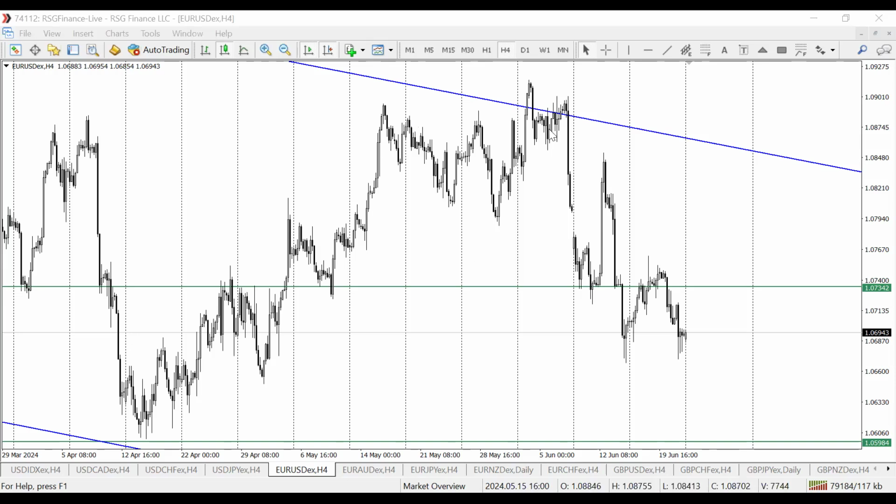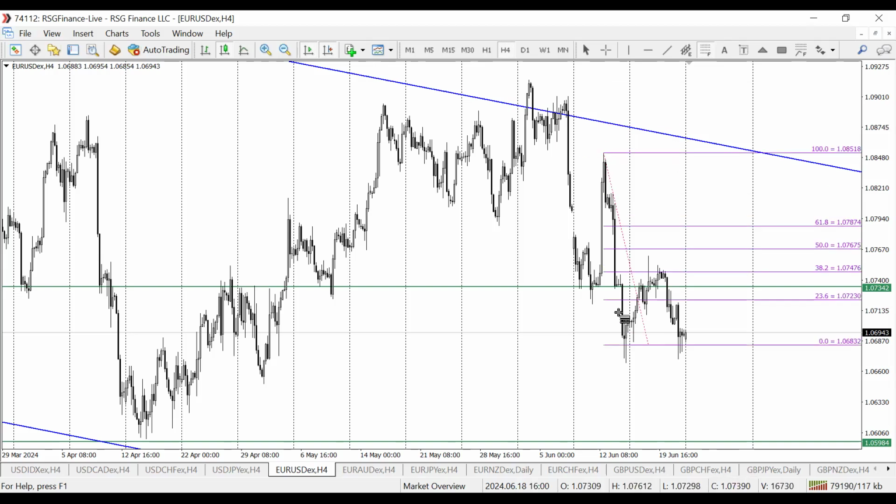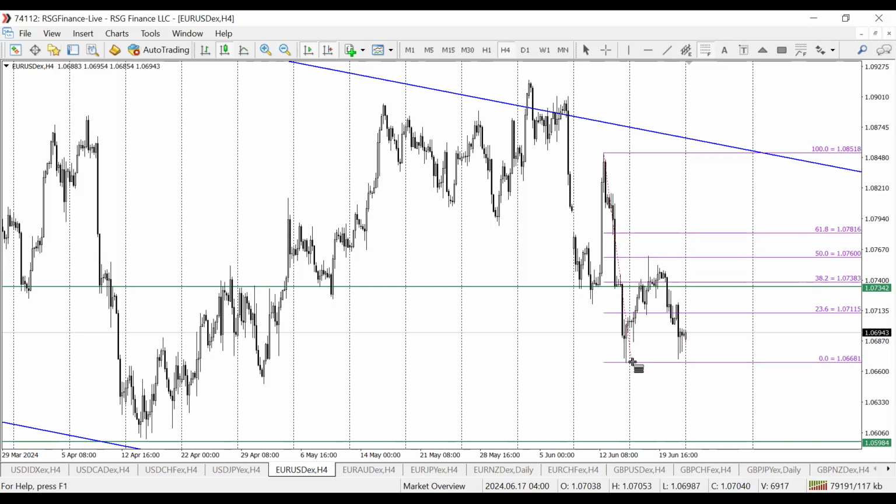So anytime price gives you a massive sell-off like this, it's always important to pull out your Fibonacci retracement tool. So look at this. Before we started the week, we had a major sell-off. And if you take a measurement of how the Fibonacci measures to what degree this retracement will be, notice something. It got to the 50 Fibonacci level.